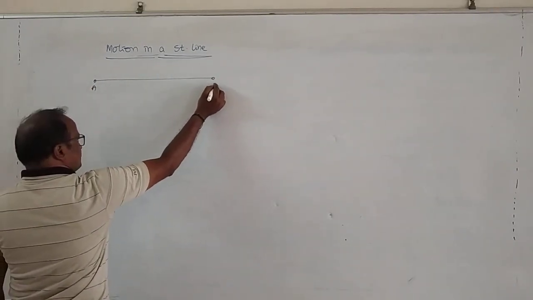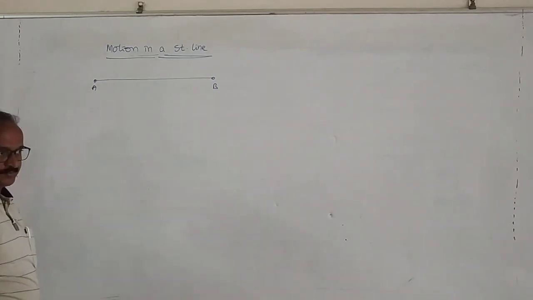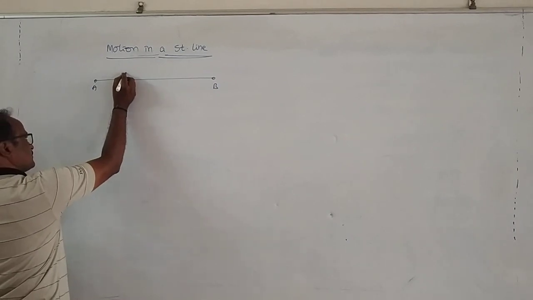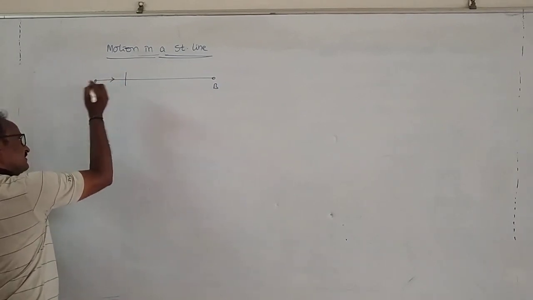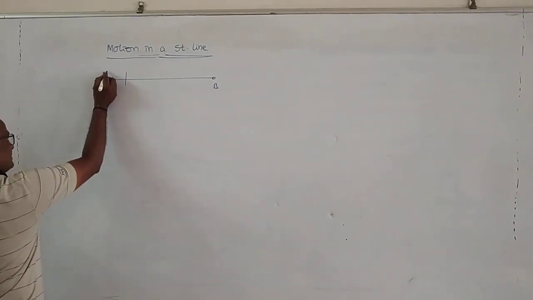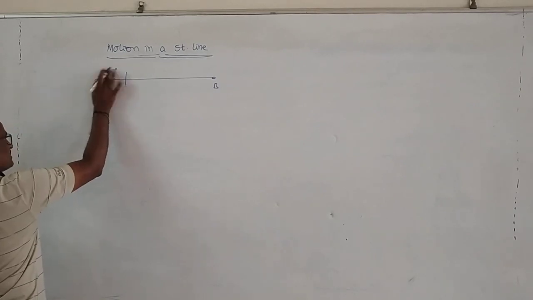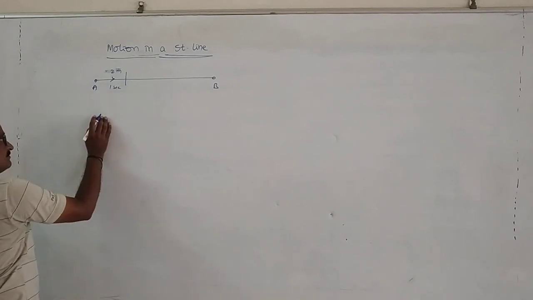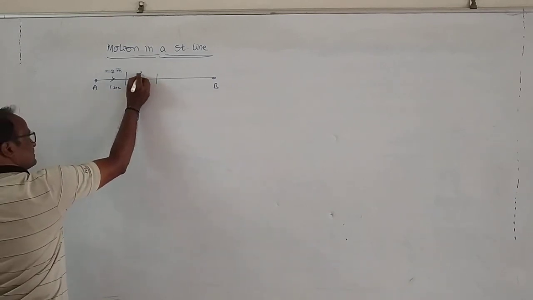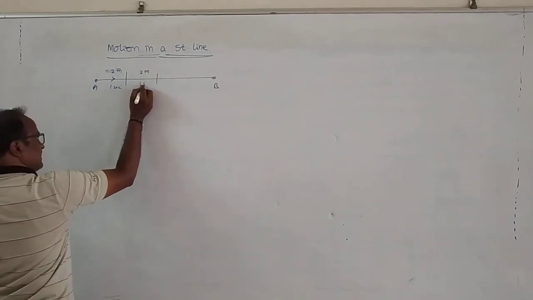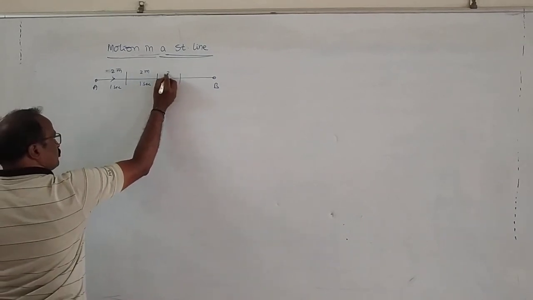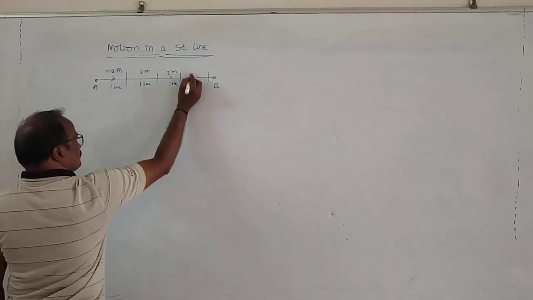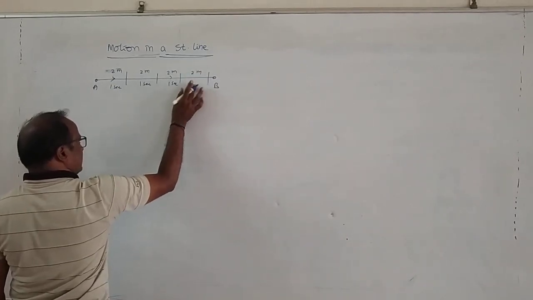A particle is moving from A to B. Suppose it travels a distance equal to 2 meters in the first second, next 2 meters in the second second, next 2 meters in the third second, and next 2 meters in the fourth second, and so on.